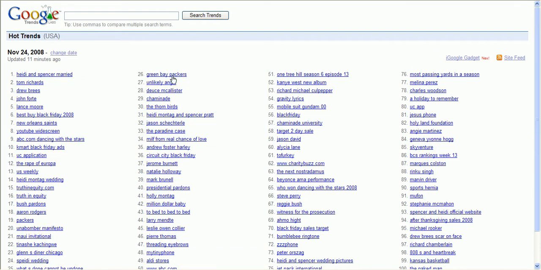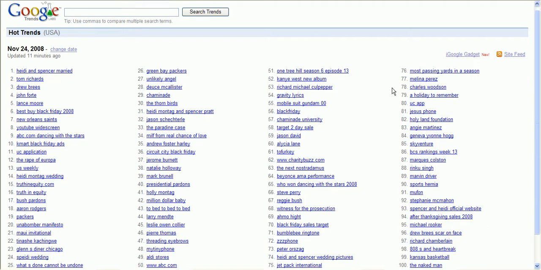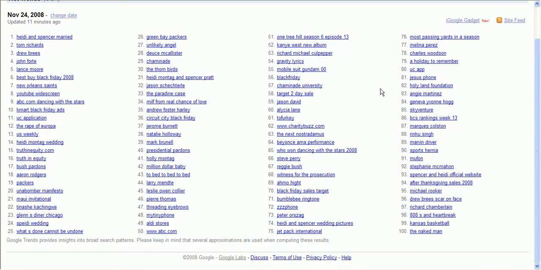Today was Monday Night Football, so we have the Green Bay Packers. That was a hot trend. Over here, we've got lyrics to certain keywords. We've also got most passing yards in a season. We got a bunch of people looking around different sporting records. We got a football player showing up here. There's just a lot of different reasons why people are searching for this content, but regardless of the reason, you can tap into it, and you can make money from this kind of strategy.